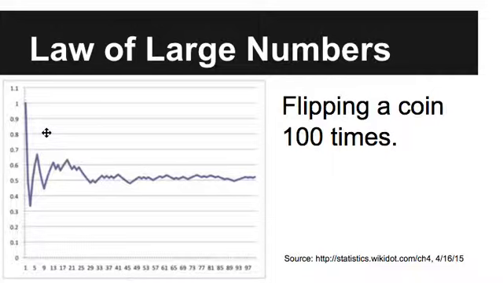What is the end of this headed towards? The average. And what is the average for flipping a coin and getting heads? Half. What should it be? Half, yeah, 0.5. The theoretical probability of getting heads is half. That's what this should approach. At the beginning, it's all over the place, but it gets there after a whole bunch, close to 100 times. So that's the law of large numbers: the more times you do something, the more it should match the theoretical.